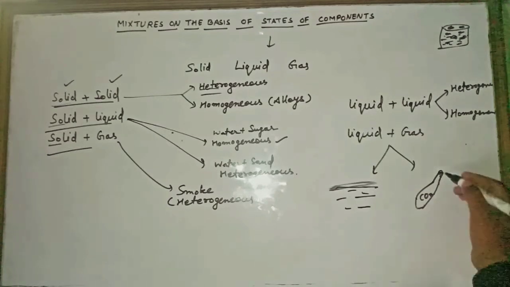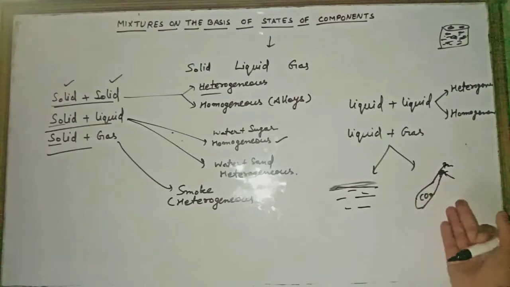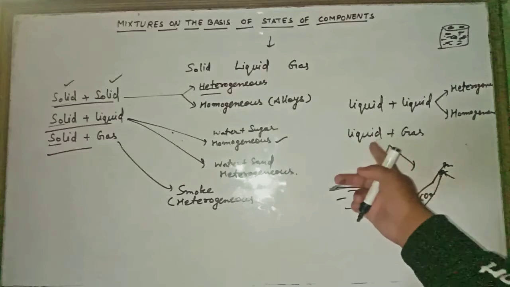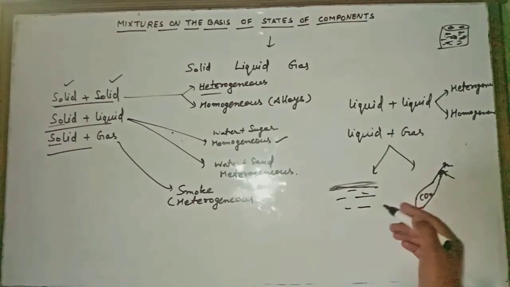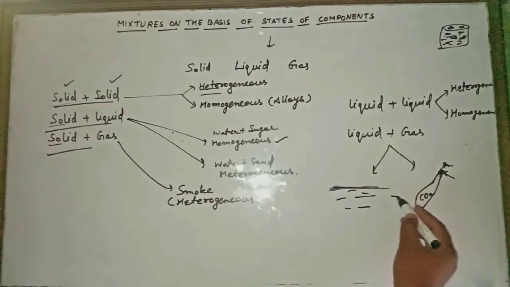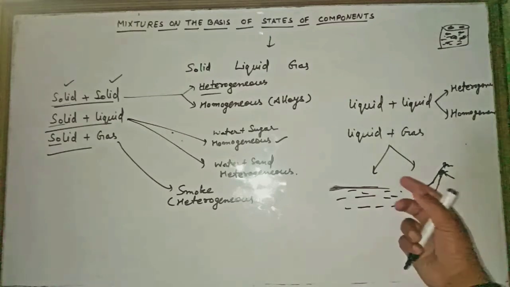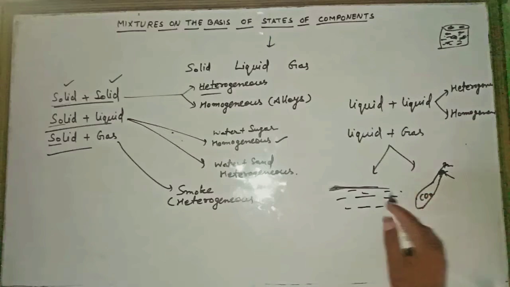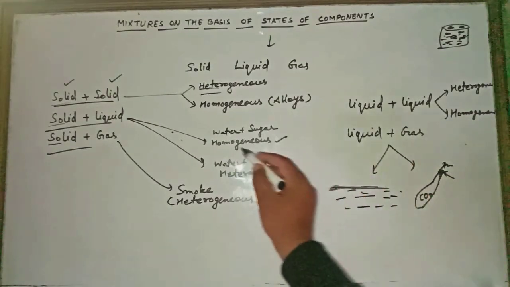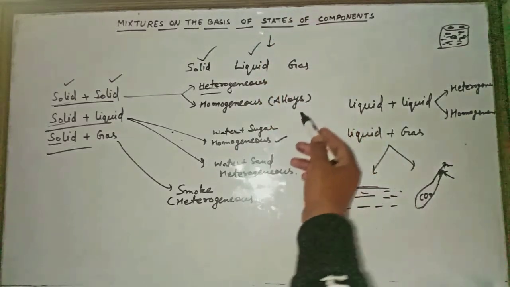How will you observe it? If you open the cap, you will see there are some bubbles. In this way we can say there is a mixture of liquid plus gas in the cold drink bottles, or a mixture of gases in water also. That's why fishes are able to take oxygen from water, which means oxygen is dissolved in that water.